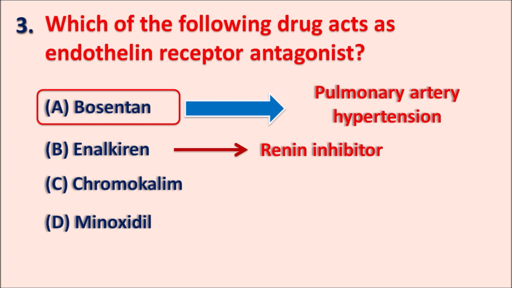And other drugs like cromakalim and minoxidil, these two drugs are ATP-sensitive potassium channel activators. These are just acting like the EDHF, endothelium derived hyperpolarizing factors. And when these drugs open the ATP-sensitive potassium channels, they result in the hyperpolarization leading to vasodilatation. But here bosentan is the drug which acts as an endothelin receptor antagonist.